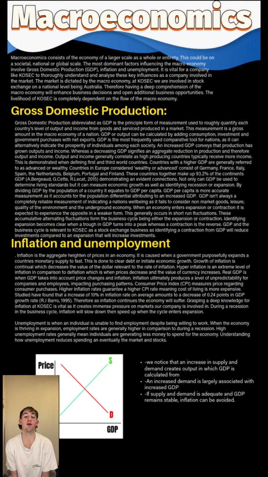Gross domestic production. Moving on to gross domestic production, abbreviated as GDP, it is the principal form of measurement used to roughly quantify each country's level of output and income from goods and services produced in a market. The measurement is a gross amount in the macroeconomy of a nation. GDP or output can be calculated by adding consumption, investment, and government purchases with net exports.